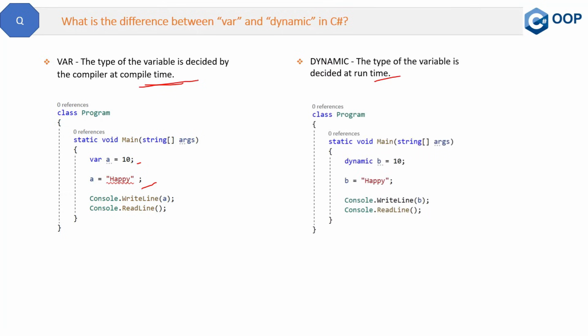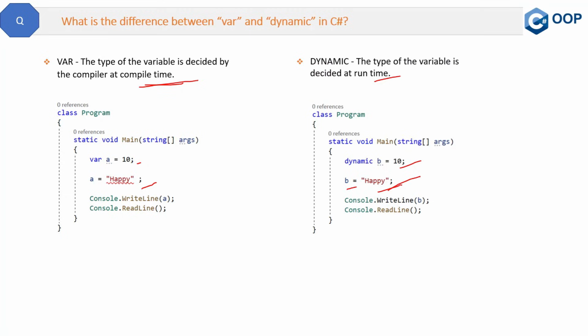Now here is the code of the dynamic keyword. See, here you have assigned the variable b a value 10. Now you have tried to assign a string to b. So is it possible? Yes, it is very much possible, because at runtime the CLR will check the latest type of this variable b, and that latest type will be the string. So it will mark string as the type of b. So this is the dynamic keyword, because it is going to be checked at runtime.